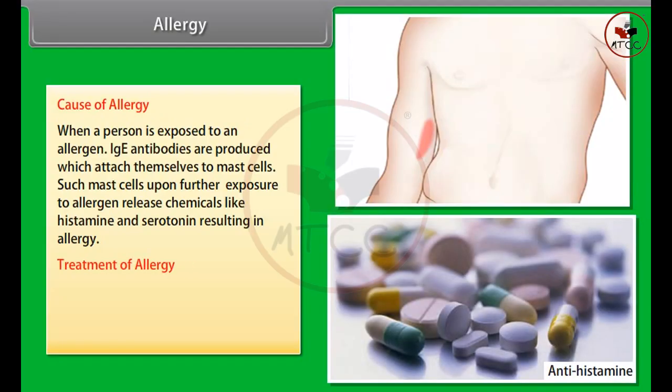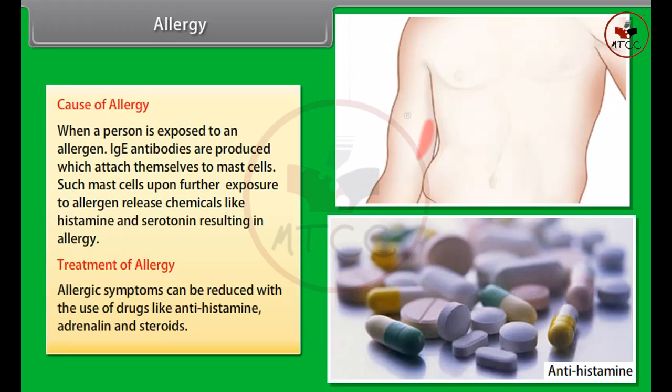Treatment of allergy. Allergic symptoms can be reduced with the use of drugs like antihistamine, adrenaline, and steroids.